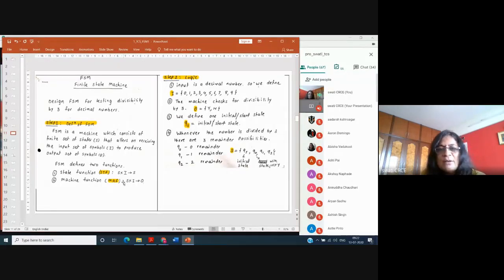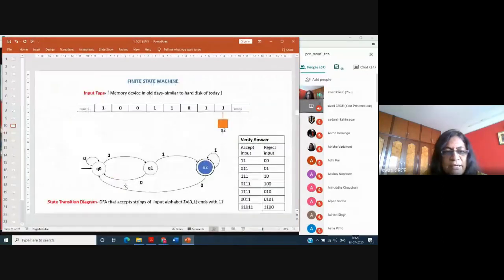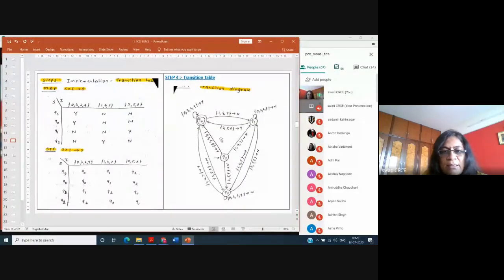Machine function is S into I is equal to capital O. That is, when the machine is in a particular state, here it is with output. Like here in this case, the machine is in the state Q0 with the input 0, 3, 6, 9. It is generating the output as Y. So what is happening here?